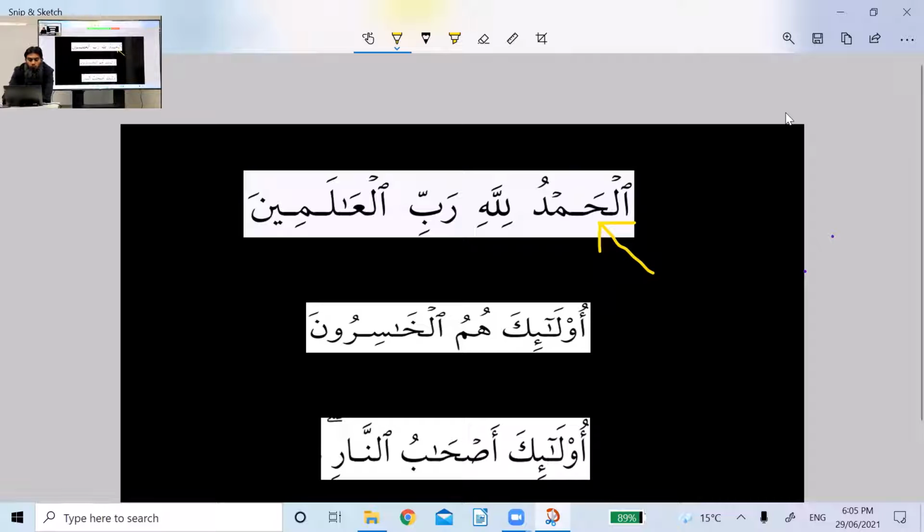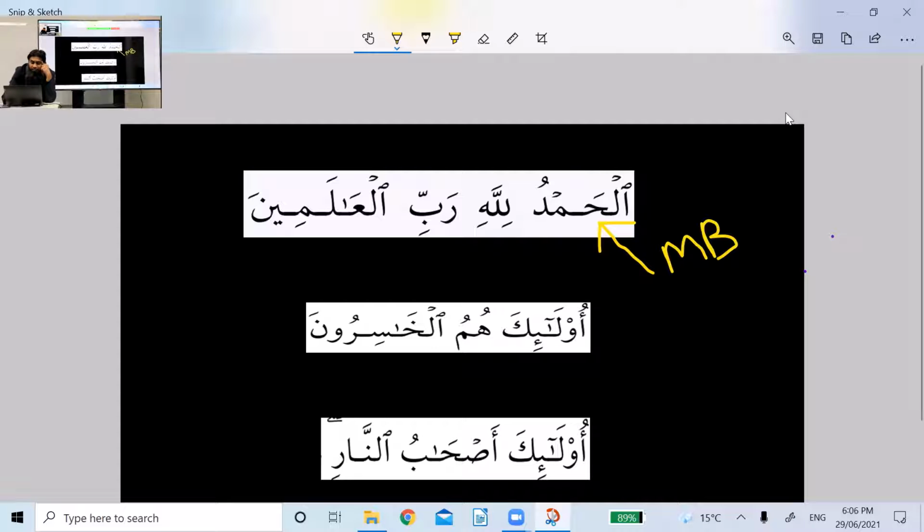Now, because your sentence is starting with ism, and we know that if a sentence starts with ism, that is a jumlatul ismiya or nominal sentence. So alhamdu will become your mubtada or subject. Let's call it, for sake of simplicity, MB, mubtada. Okay, let's move on. Lillahi.